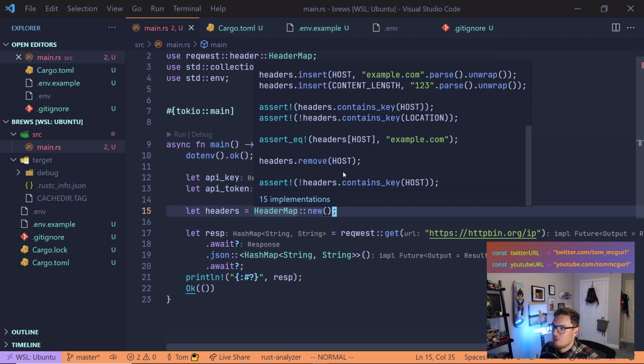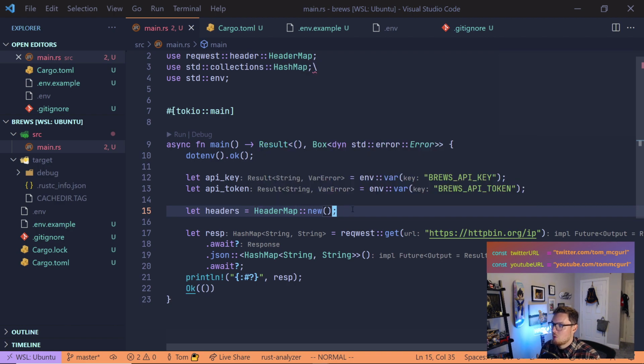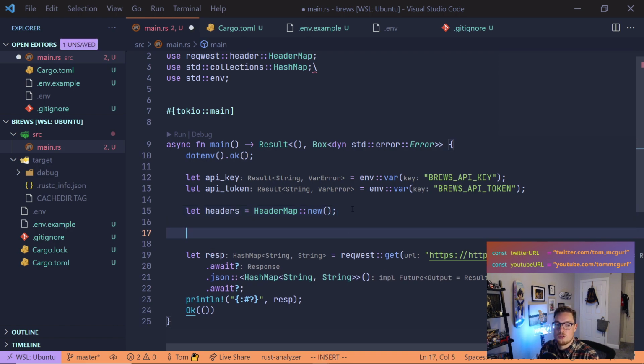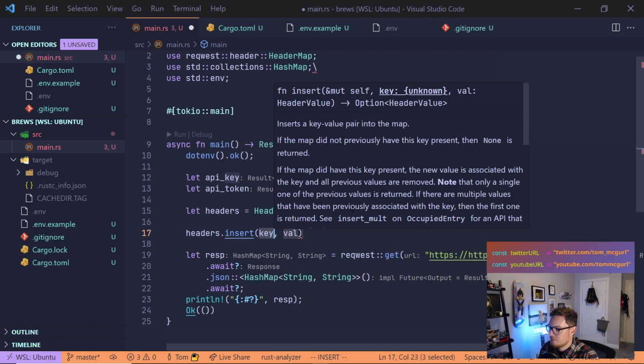For example, it knows one of the headers is authorization. That's a very common header. So what we can do is try inserting it. We can do headers, and it's a header map, so we can do insert. And the key here, you can see it's giving us a hint: inserts a key value pair into the map. And the value should be a header value. So the key we're going to use here is authorization. That's the name of the authorization header.